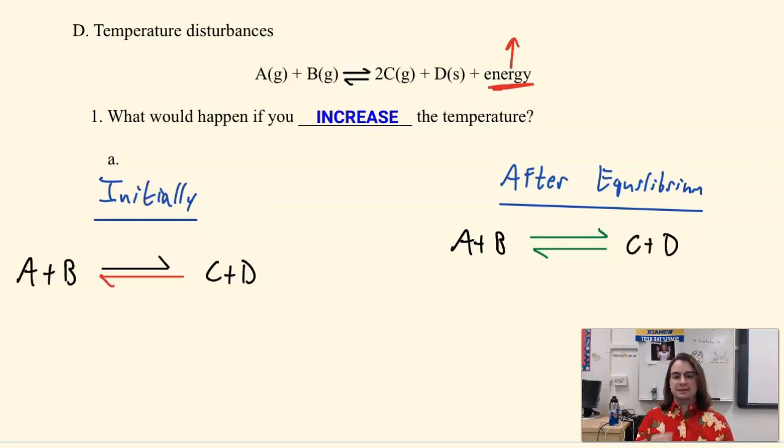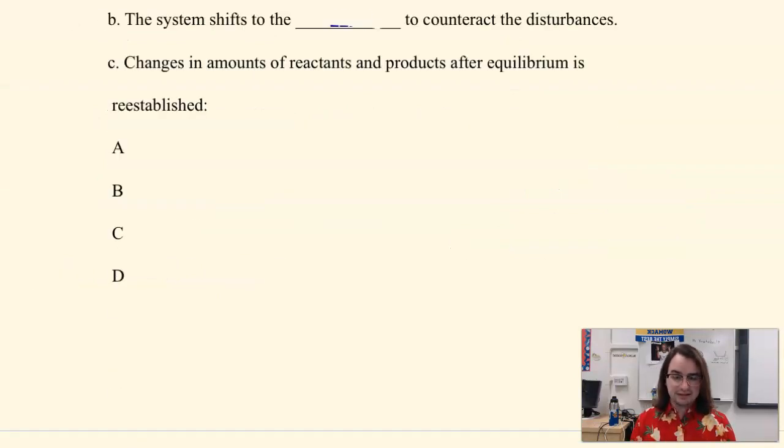So remember that this is about stress and response through the lens of Le Chatelier. The stress is that the temperature went up. What can Le Chatelier do to decrease the temperature? Remember that one of these reactions is exothermic. The forward reaction is exothermic, which means releasing heat. So if I want to release heat, I have to shift towards the forward reaction, which means I'm going to shift towards the left. So if I shift left, I am going to then successfully decrease energy by increasing the rate of the exothermic reaction.